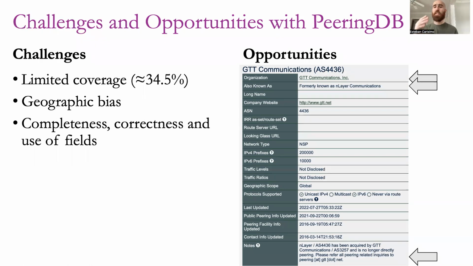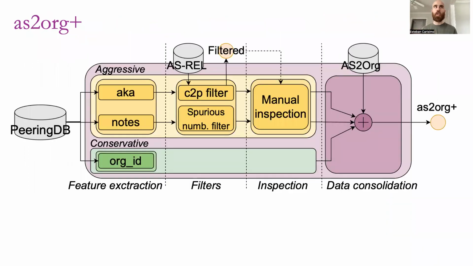So by knowing that these three fields present very good opportunities to identify sibling information, we create this framework, which is AS2Org+. Our idea is to use AS2Org+ to extract sibling information embedded in PeeringDB records and combine it with the inferences of pre-existing AS2Org methods.